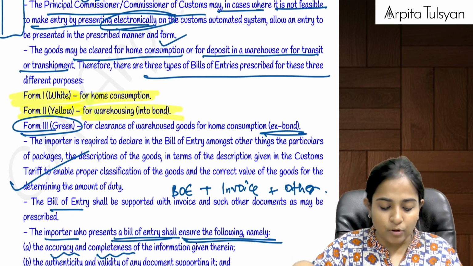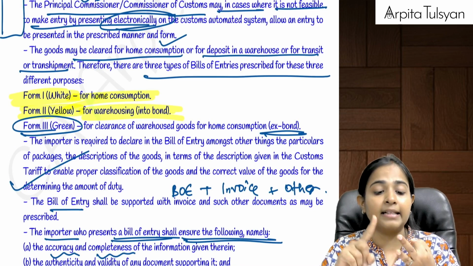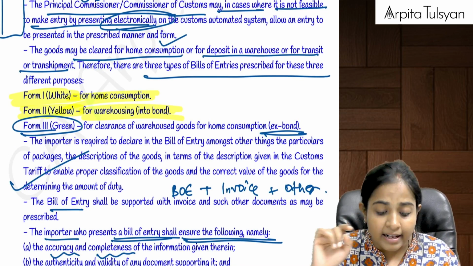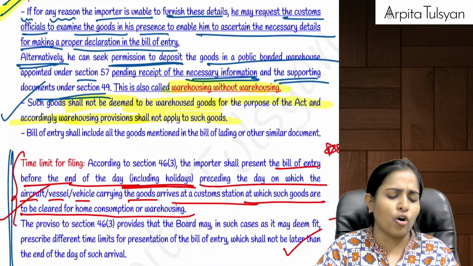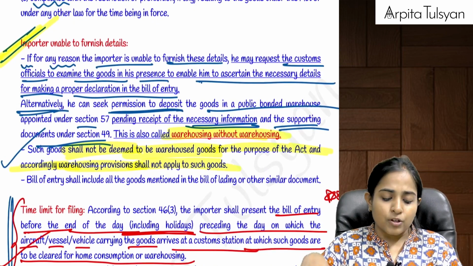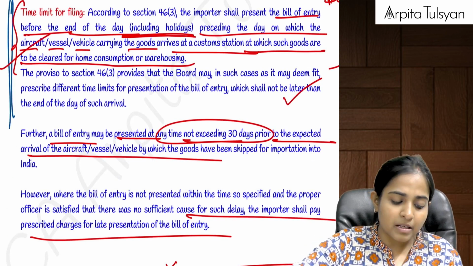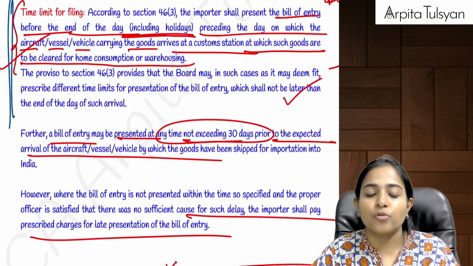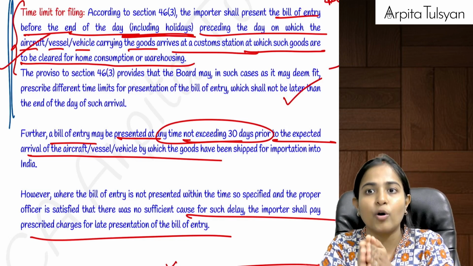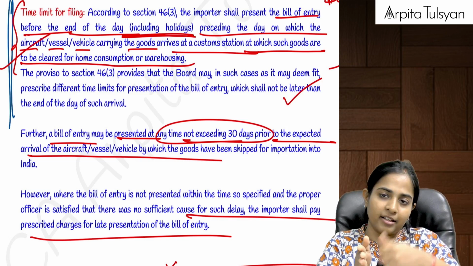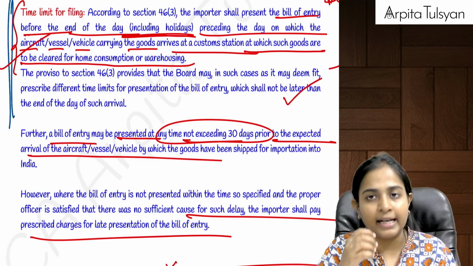So this bill of entry is going to be prepared by the importer. He will make sure that this is accurate, correct, not fraudulent, authentic and valid, and along with the bill of entry, we will also submit the copy of the invoice and any other documents which are required. This is the bill of entry that we are required to file with the customs authority. And when are we supposed to file it? If the vessel, vehicle or aircraft is going to arrive today, then the day before, by the end of that day, you are required to submit it electronically to the proper customs officer.